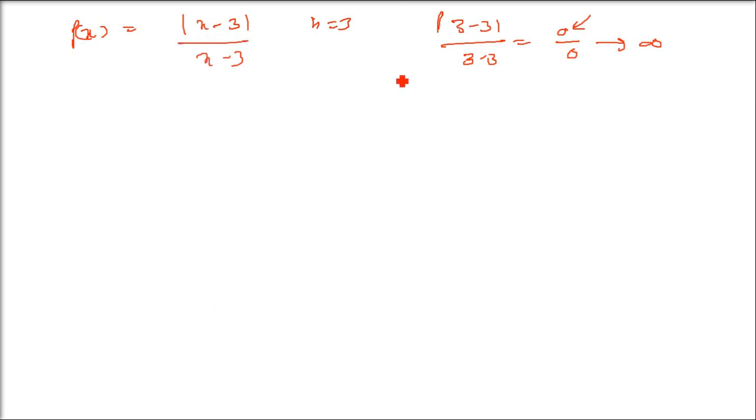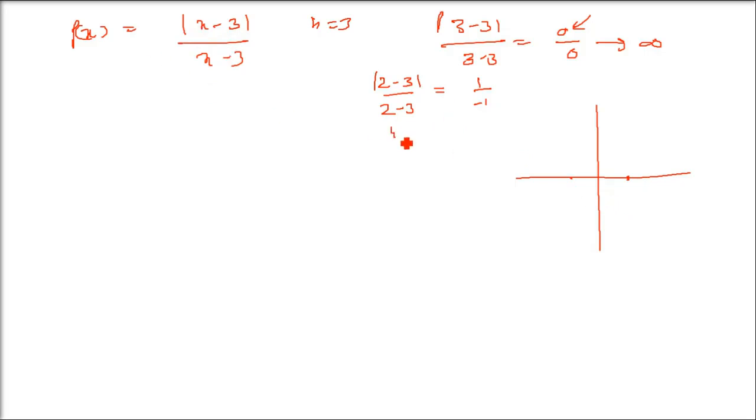Why? If x is negative, I'll just give you first some points here. If I put x as 2, just before 3, you get 2 minus 3, which is minus 1 above, and below also you get 2 minus 3, that is minus 1. The modulus will take a positive number, and the below will be negative, so positive over negative will be negative. If you go to the left hand side of 3, x equal to 3 is the critical point. If you take values just previous to 3, you will always get a negative value.